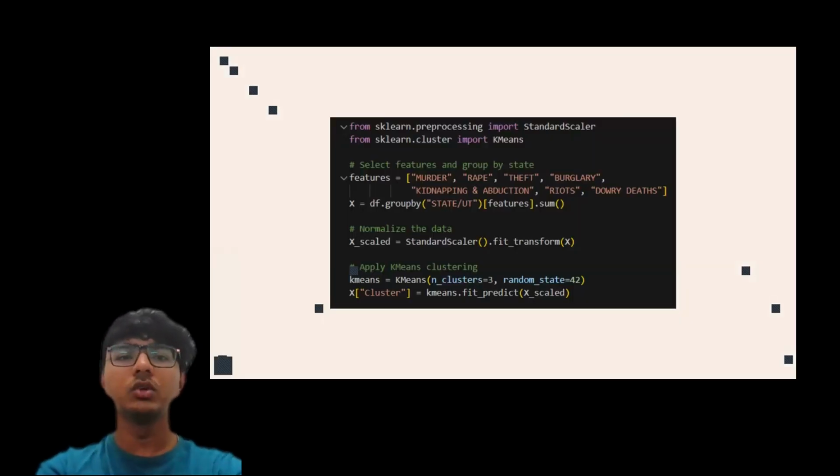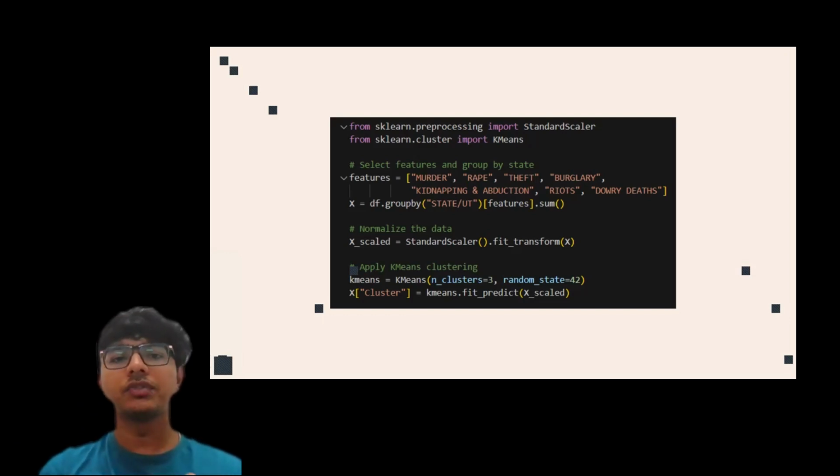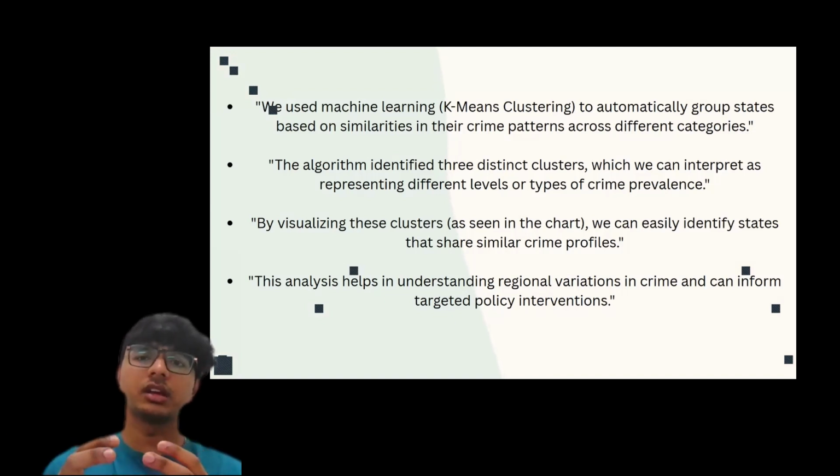And this is the code. We use sklearn, and then we import the standard scaler here. The features are murder, rape, theft, burglary, kidnapping, and abduction. So we take X as the group of states, and we take the X scaler, which is a fit transform. Then we call the k-means function, analyze everything, and take the output. As you can see, we use the machine learning of k-means clustering to automatically group the states based on the similarities in crime across the different categories. By this we generate the charts and everything.